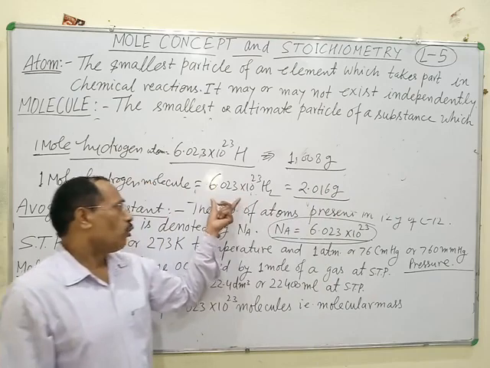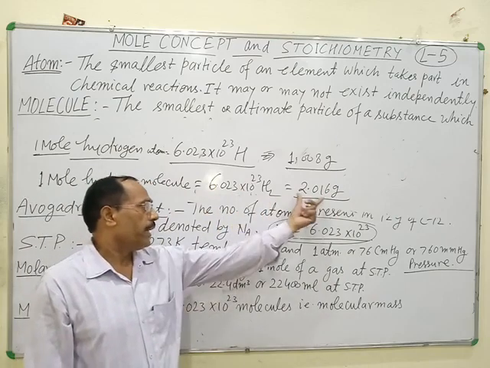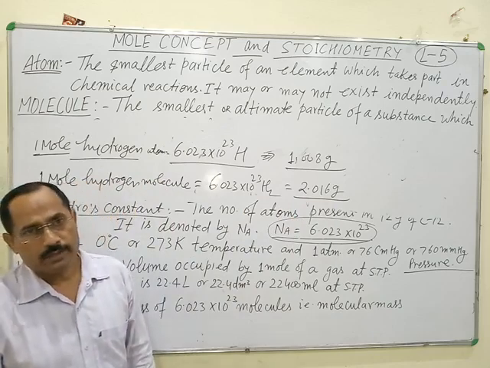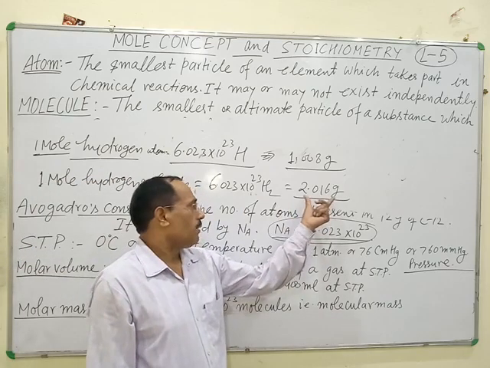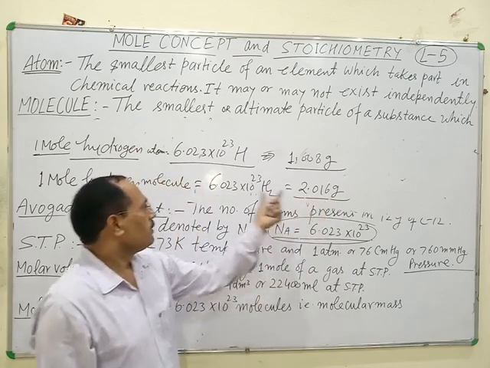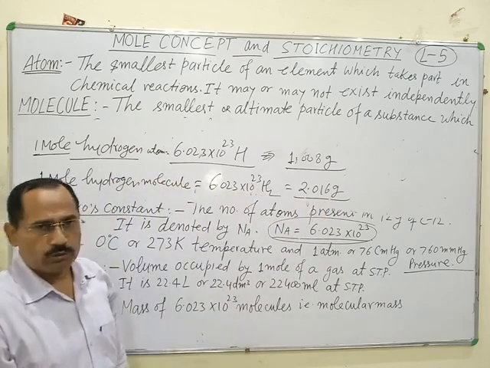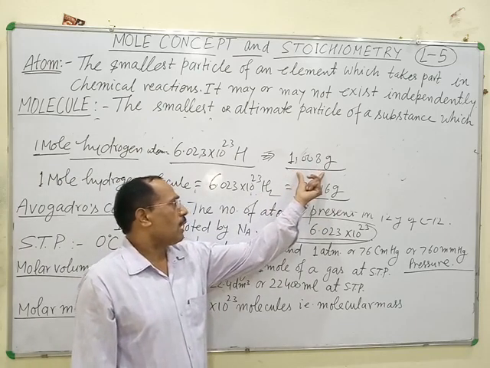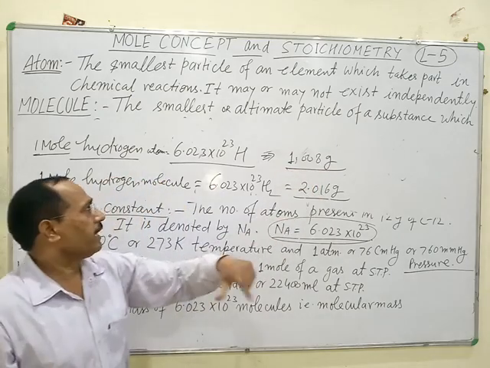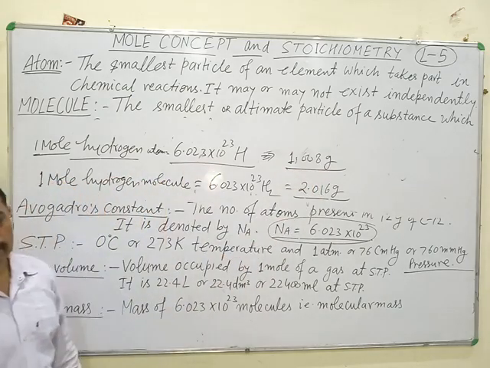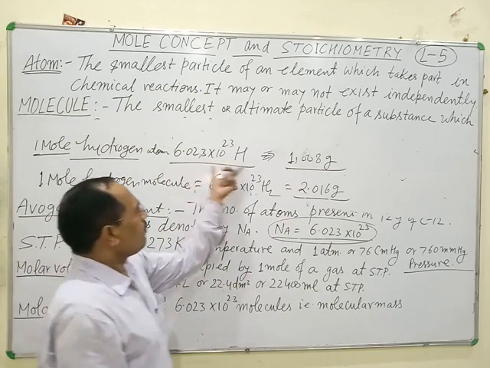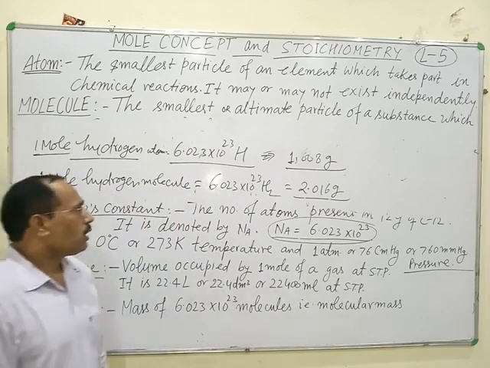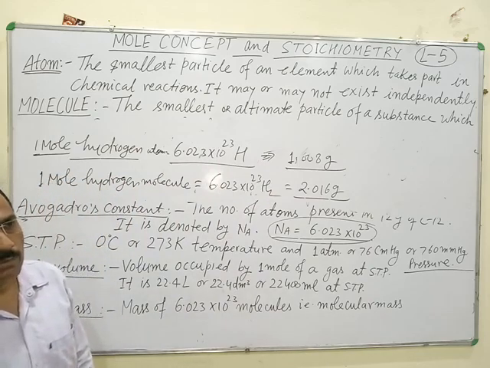Avogadro number of hydrogen molecules weighs 2.016 gram. It means this amount of hydrogen gas contains Avogadro number of hydrogen molecules. Similarly, 1.008 grams of hydrogen atoms contains Avogadro number of hydrogen atoms. With the help of this concept, you can calculate the actual mass of an atom or a molecule.